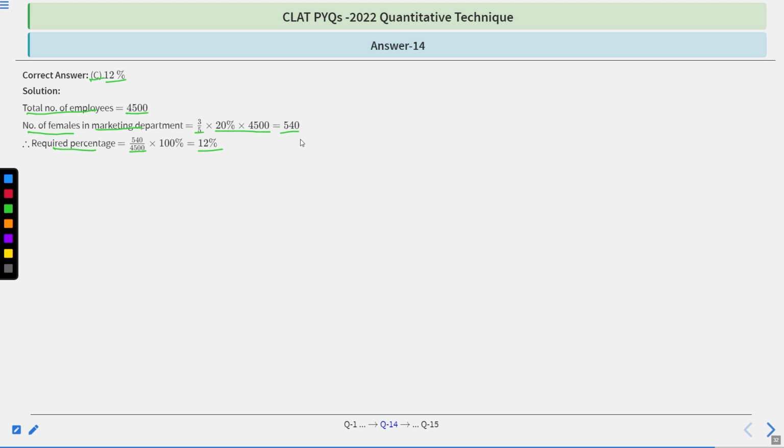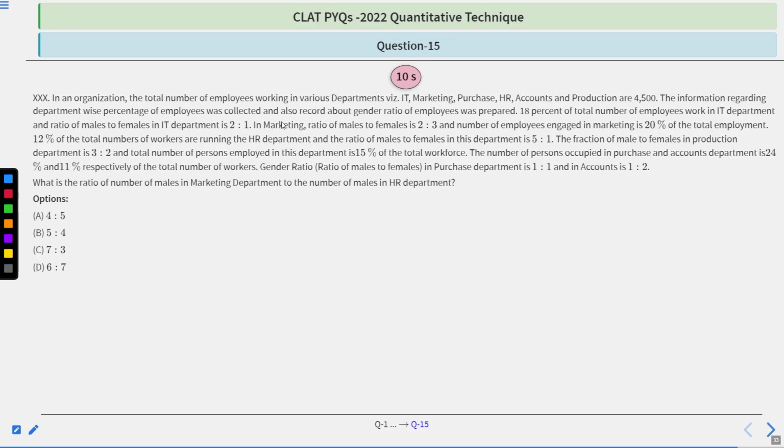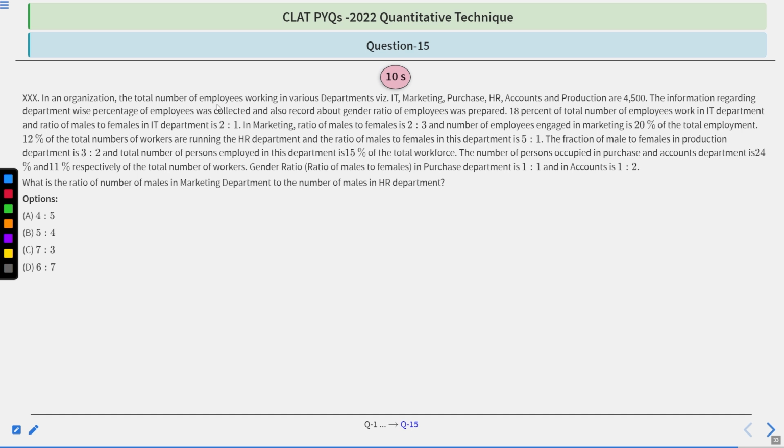Let's move to the last question of this session, which is the same passage. Let me just for the last time go through it. Total number of employees 4,500. In IT department, total number of employees 18% of total workforce. Ratio male to female 2:1. In marketing, ratio is 2:3, total number of employees 20%. In HR department, total number of employees 12%.